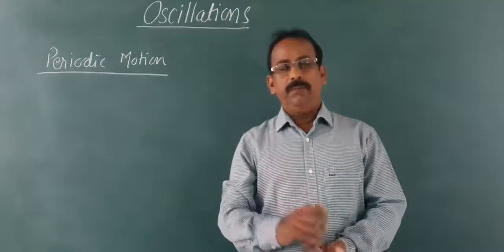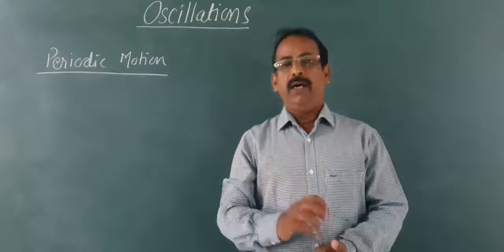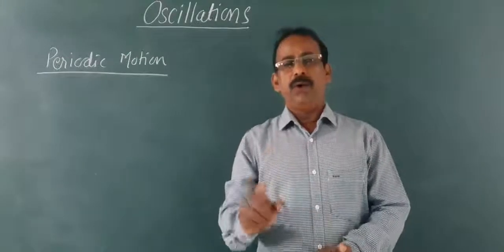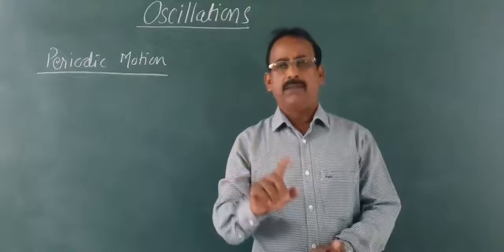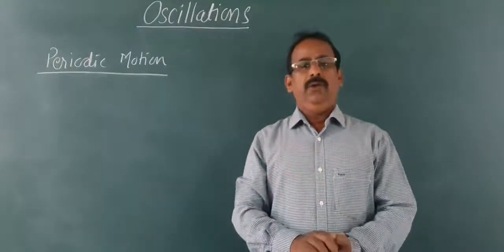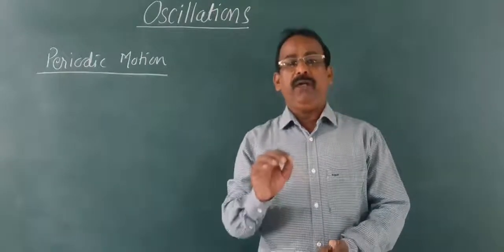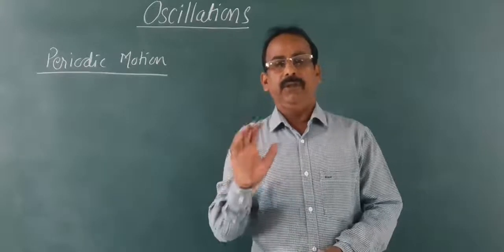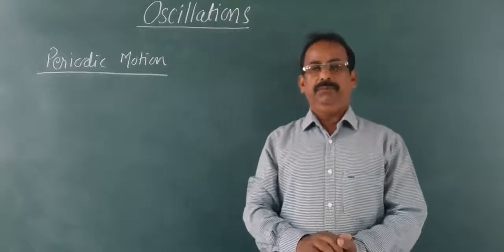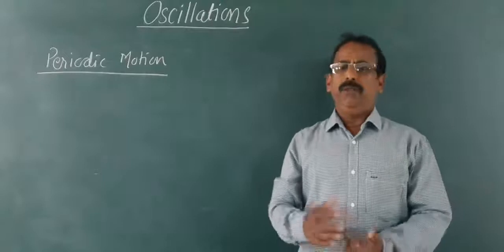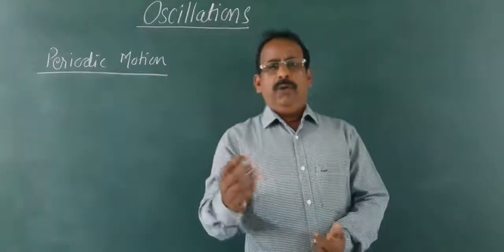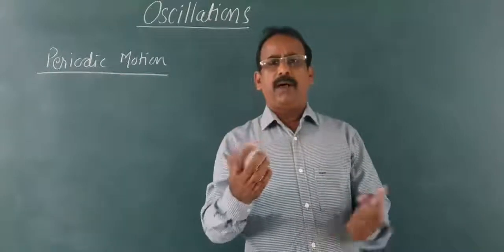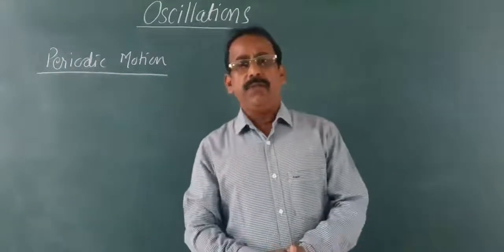In a clock, you will find that the motion of hands, whether it is minute hand, hour hand or second hand, gets repeated after a particular interval of time. Therefore, it is a periodic motion. Revolution of earth around the sun is also periodic motion.